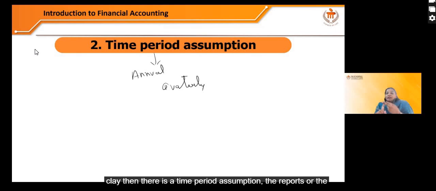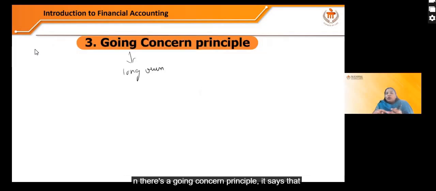Then there is a time period assumption. The reports or the financial statements have to be prepared for a specific time period. So either they will be preparing the reports annually or quarterly, and they need to publish it. Then there's a going concern principle. It says that it is assumed that the company or the business will go on in the long run and it has no intention to liquidate in the near future. And if there is any intention to liquidate, it needs to be mentioned in the footnote. So this is the going concern principle.